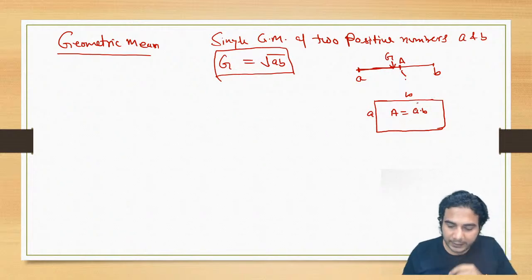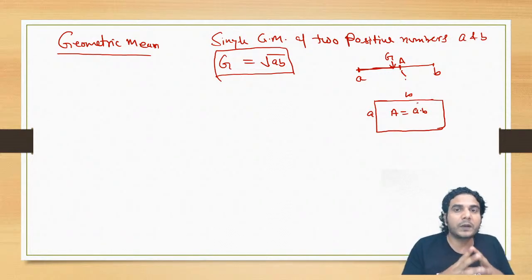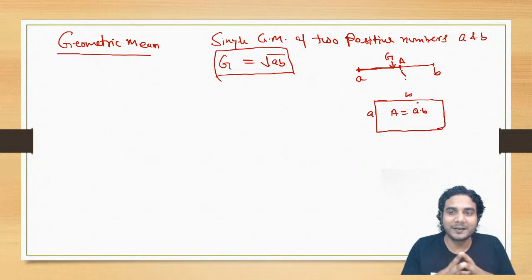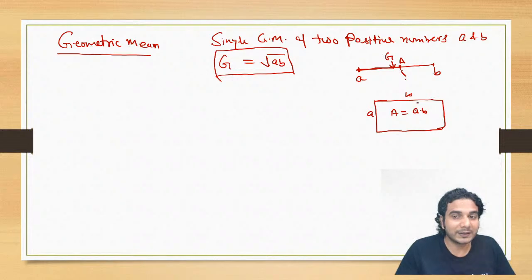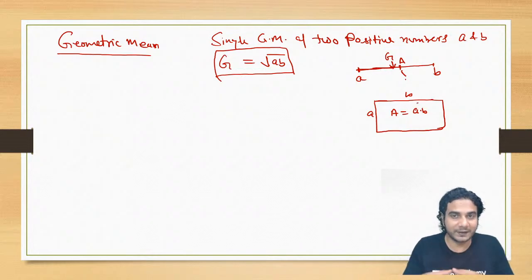Now I am asking you to form a square with the same area. See, here the sides of this rectangle are A and B. I'm asking you to form a square with the same area as that of this rectangle. Then what will be the side of that square?